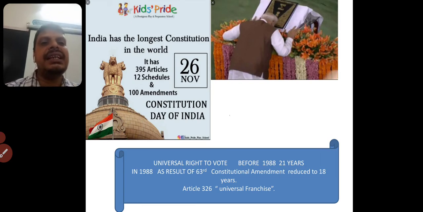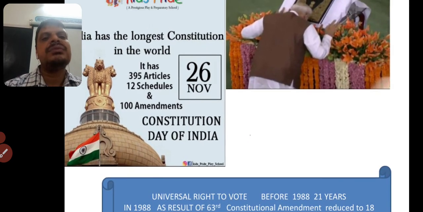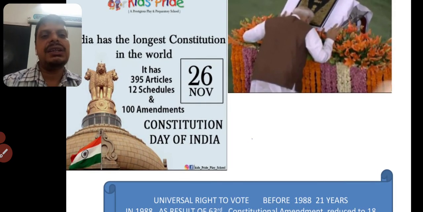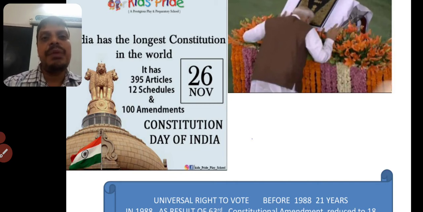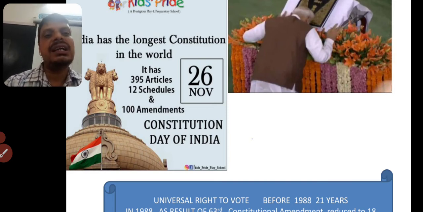This constitution was adopted on November 26, 1949, and has nearly about 395 articles and 12 schedules. Some amendments have also been made to this constitution, nearly more than 100.